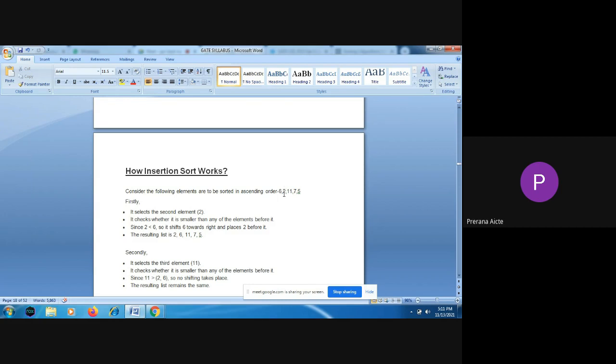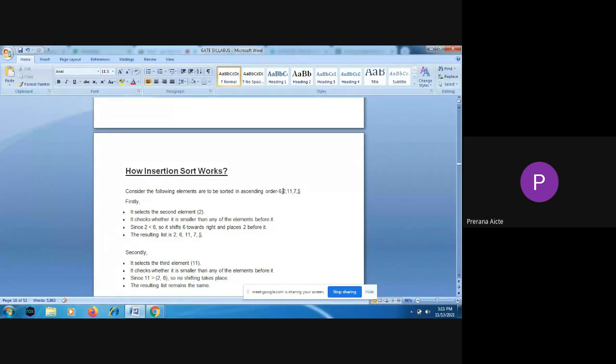So the second element is 2 here. It checks whether it is smaller than any elements before it or not. Before that element 2, we have the element 6. As 2 is less than 6, it is going to shift 6 to the right.